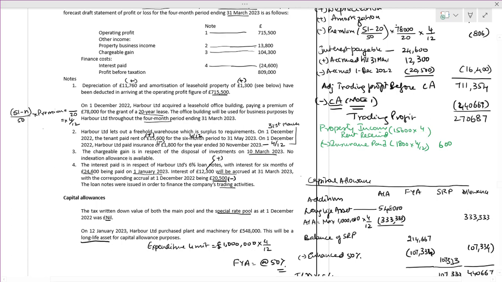I mistakenly wrote it like that. 15,600 times 4 divided by 6 comes to 10,400. Minus 600, the net amount will be 9,800.